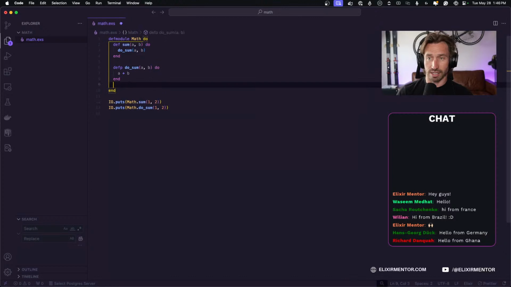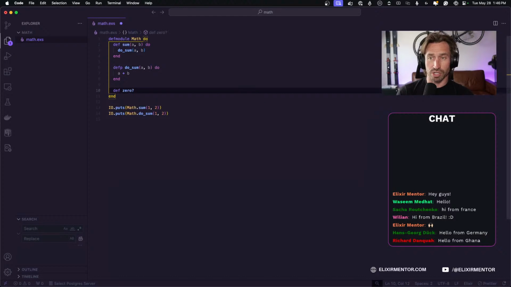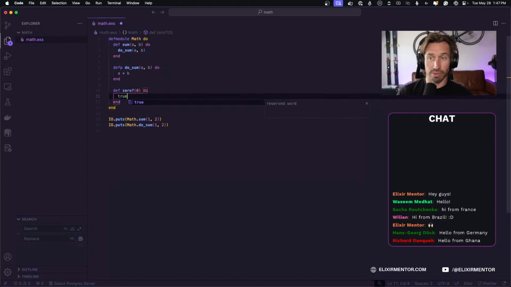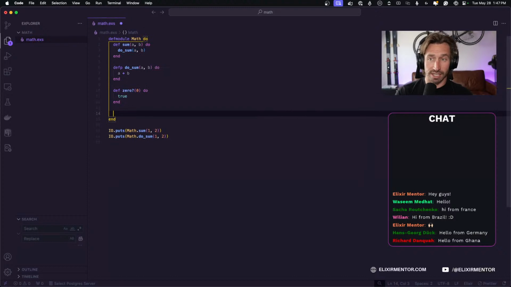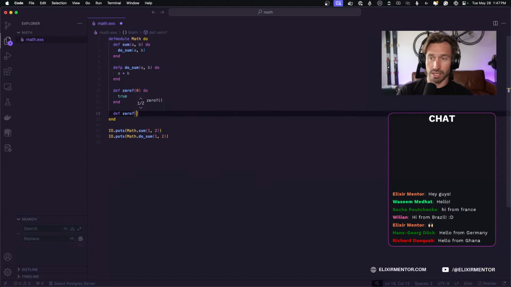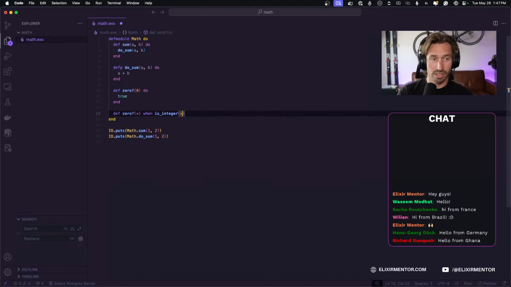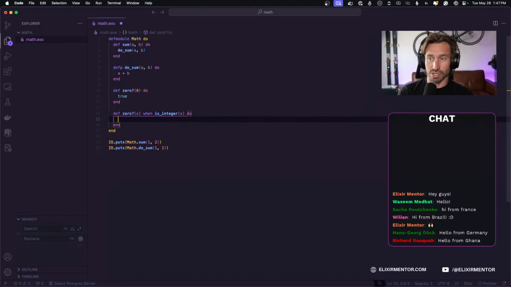So if we add a couple functions here, if we have our def zero? and we are pattern matching, if the argument passed in is 0, then we return true. And if it doesn't match 0, we're going to take that argument and put it through a guard. So we're going to check to see if it's an integer. And if it is an integer, then we're going to return false.